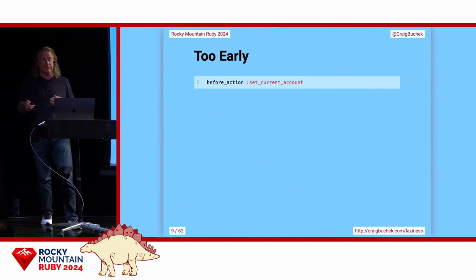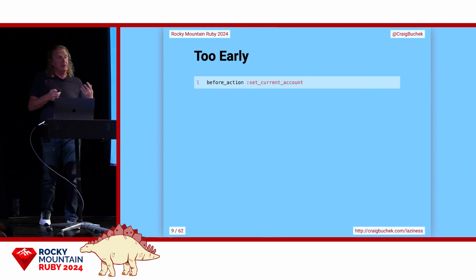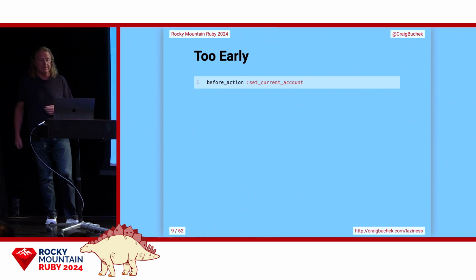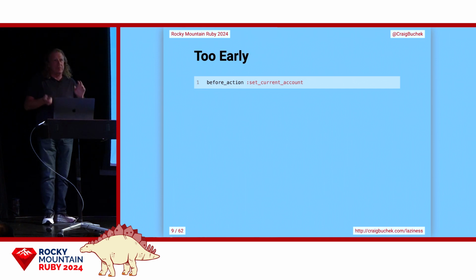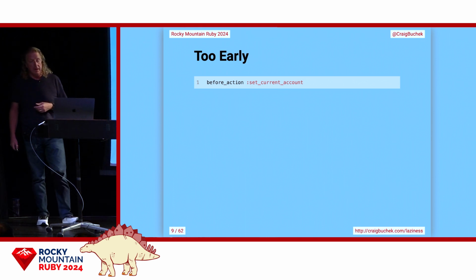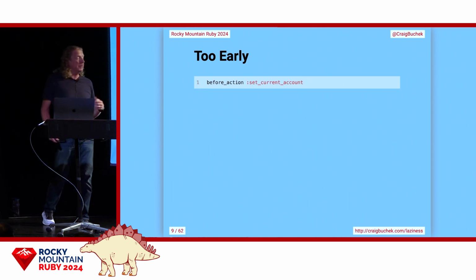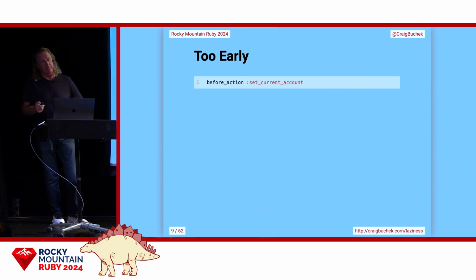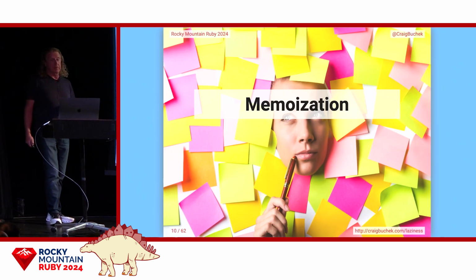So controller before filters are still useful, but they need to be used as a filter and for interrupting a request before we actually start doing anything. Usually that's going to be authentication or authorization. Note that instance variables in Rails controllers also get copied to the view in some weird way, but I recommend against that too. We can pass the locals to render. We can label them as helper methods. I prefer the decent exposure gem, which is more declarative in what we're passing on from the controllers to the views. So let's get to memoization a little deeper.